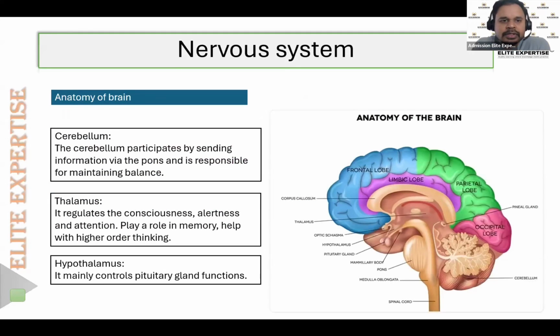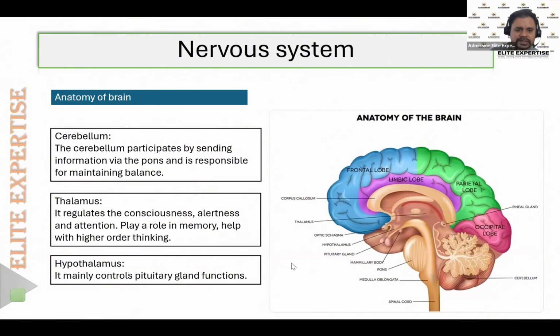So what I'm going to do is, at first we'll have a look through the basic anatomy of the brain, and the physiology of the brain, so how it works and so on. And then slowly we will move into the main topics of the nervous system. We will study the different disorders related to the nervous system: epilepsy, Parkinson, Huntington's disorder, and so on. So we'll slowly go towards the major disorders. At first, let's have a look through the anatomy of the brain.